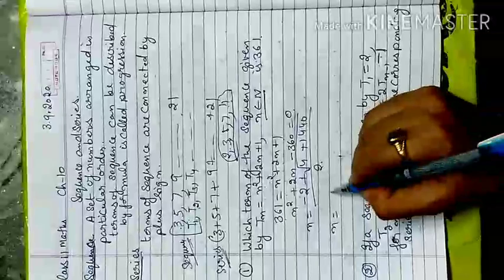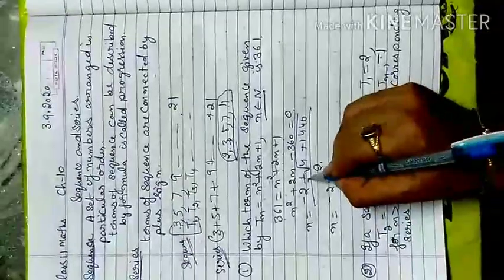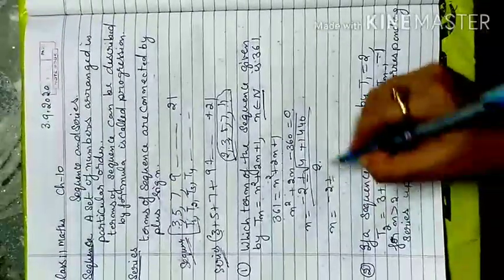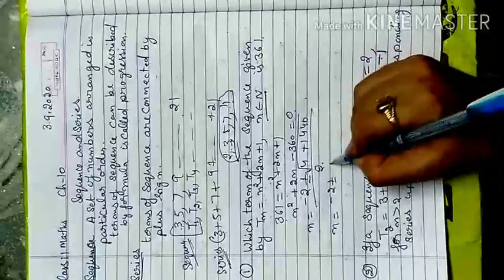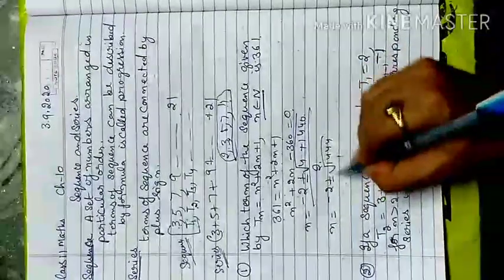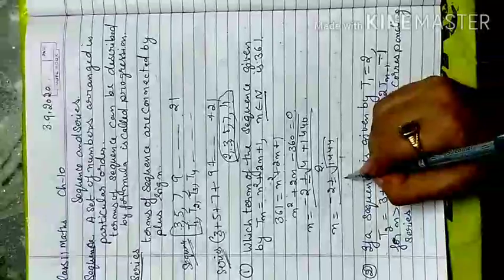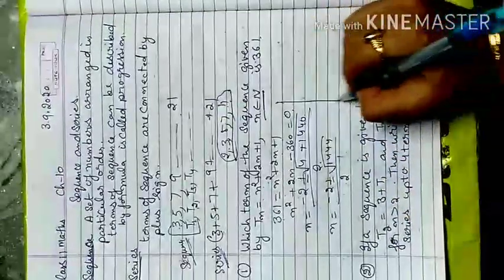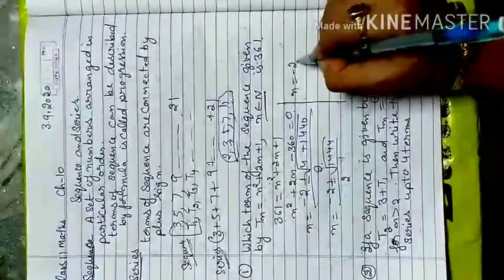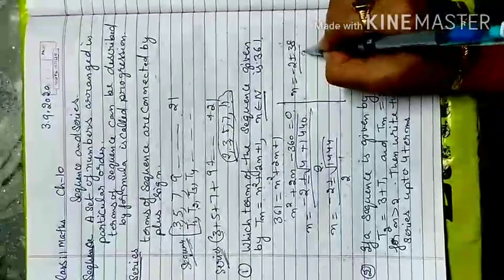Then n is equal to minus 2 plus minus the square root of 1444, because when you add 1440 and 4 you get 1444. When you find the square root, you get the value 38. So n is equal to minus 2 plus minus 38 by 2.